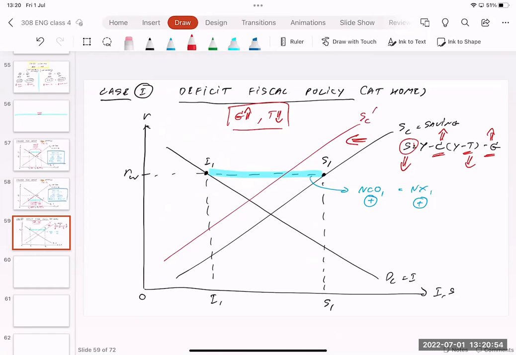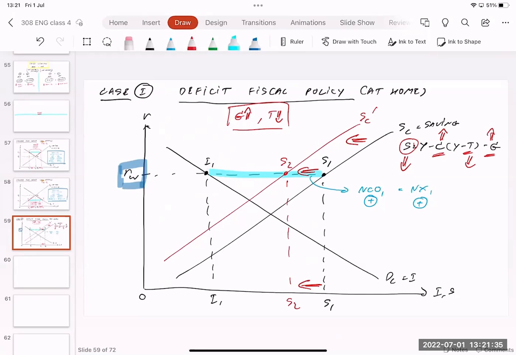When the saving curve shifts to the left, the real interest rate stays the same. Be careful on this one. The real interest rate RW comes from the world market. What happened in our country has no effect on the real interest rate of the world. RW stays the same, but people in our country save less. Saving moves to the left from S1 to S2, like this.